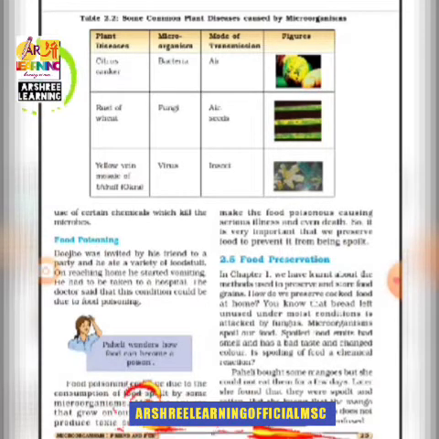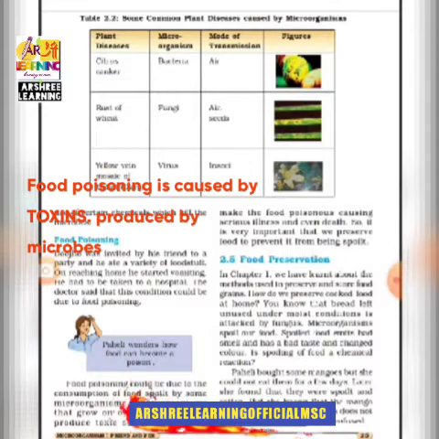The diseases caused by microorganisms cause food poisoning in humans. Food poisoning, you must have heard, is an infection. When there is food poisoning, which is caused mostly by bacteria or a fungus, the food gets infected. When it enters the body, then it produces toxins. Toxins are harmful chemicals which make the body produce excess acid, and then it can cause vomiting and you fall sick. Sometimes children, you must have got this.